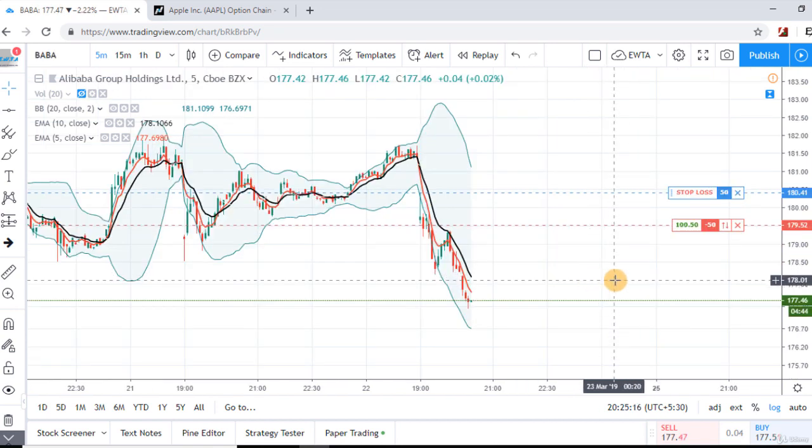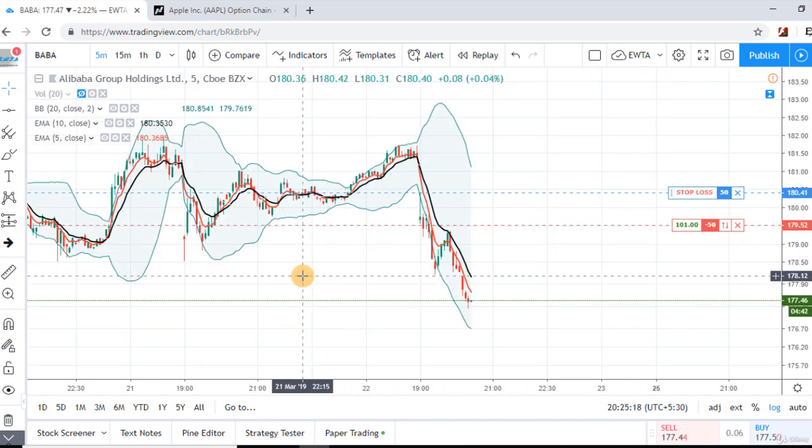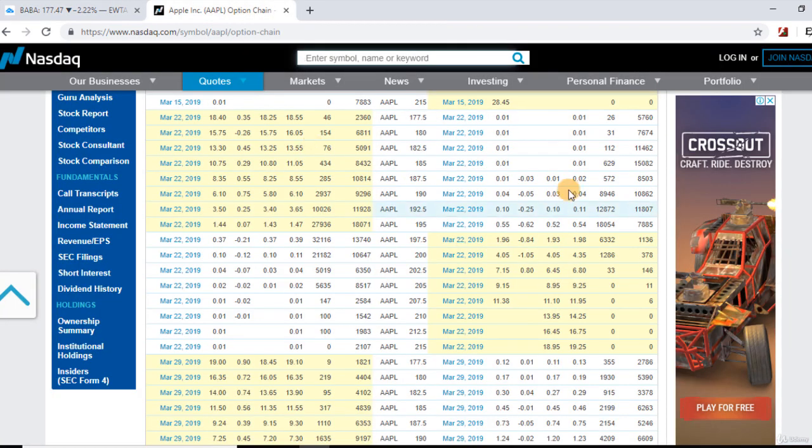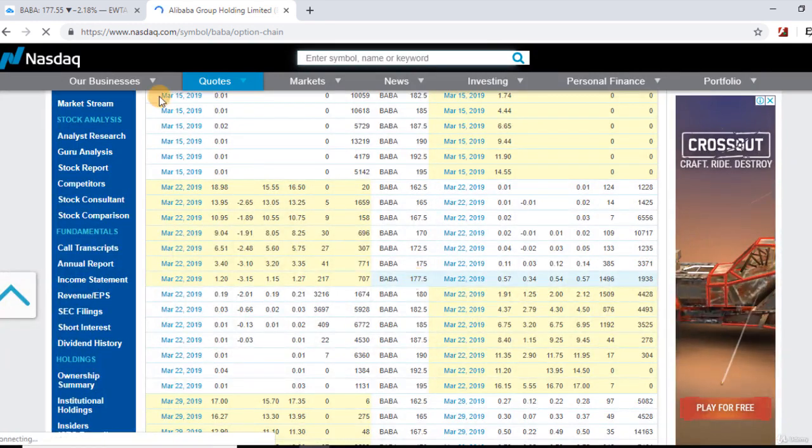Now let's take one more example. This is the intraday chart of Alibaba Group. And if we see the options chain of this stock, currently stock is trading at 177.55. So this is 22nd of March.